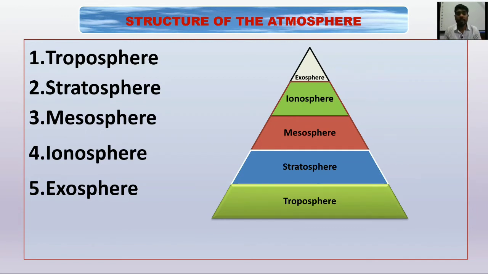Next, let us discuss the structure of the Earth's atmosphere. The layers are troposphere, stratosphere, mesosphere, ionosphere, and exosphere. You can see the diagram over there. Let's discuss them one by one.